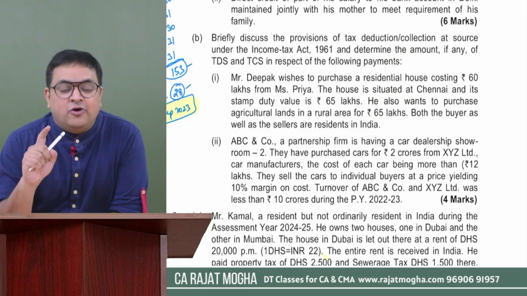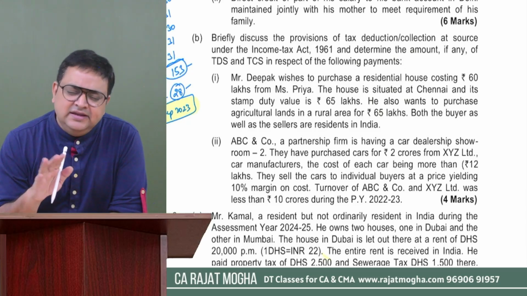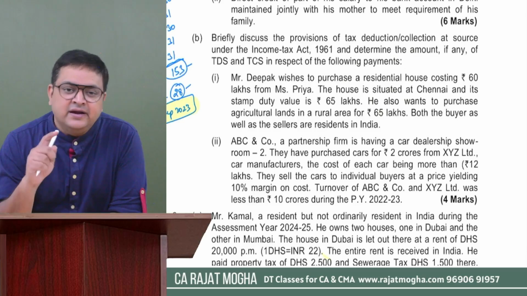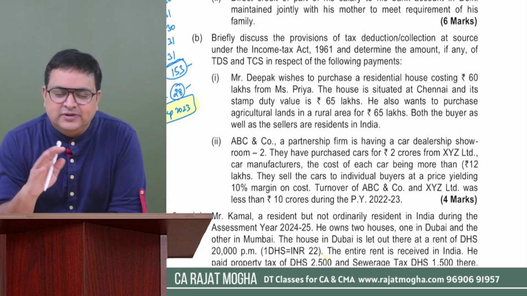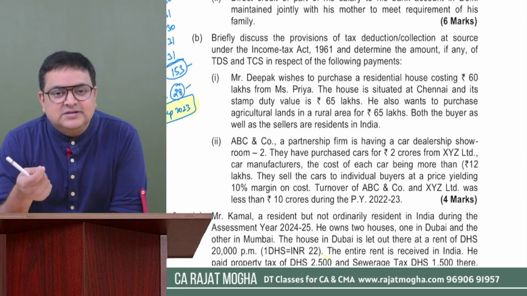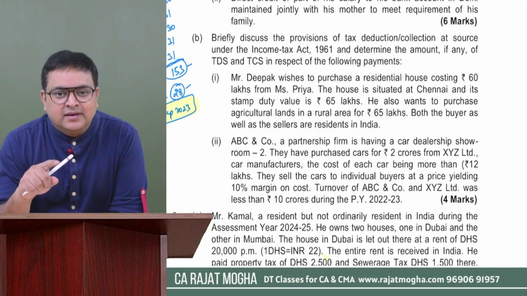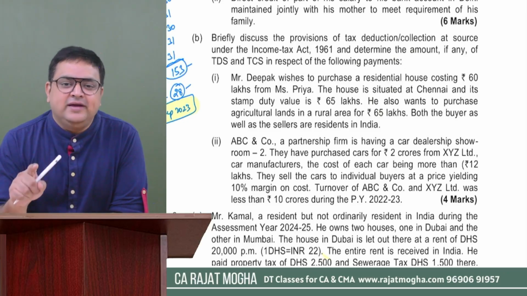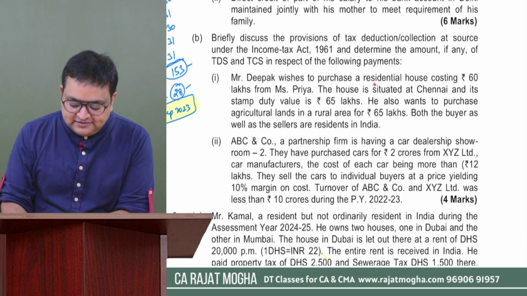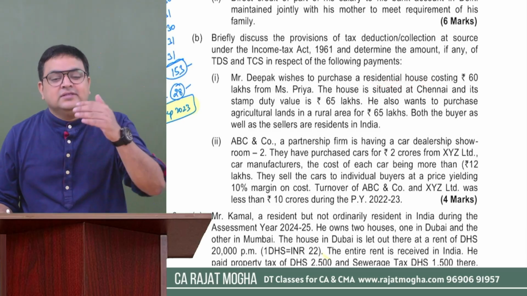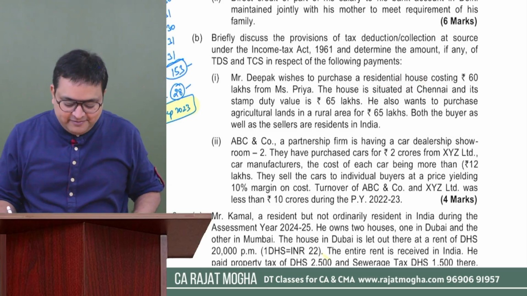This section doesn't apply if the person is purchasing agricultural land. Either rural agricultural land or urban agricultural land, this section will not apply. We understand rural agricultural land is anyway not a capital asset, so it is exempt. But urban agricultural land is a capital asset and capital gain arises in the hands of the seller, but the TDS provision doesn't apply on agricultural land. It could be any immovable property except agricultural land. So here the assessee is purchasing a residential house, that too more than 50 lakh. So here 194IA 1% would be applicable.